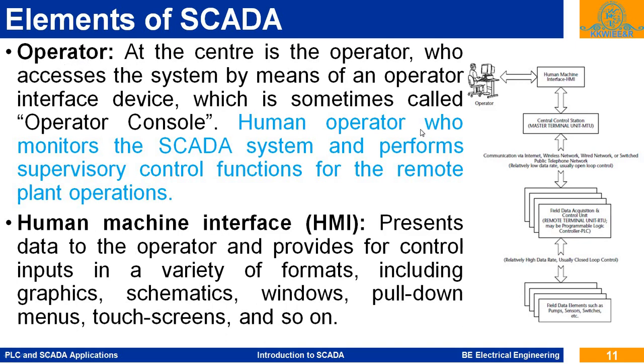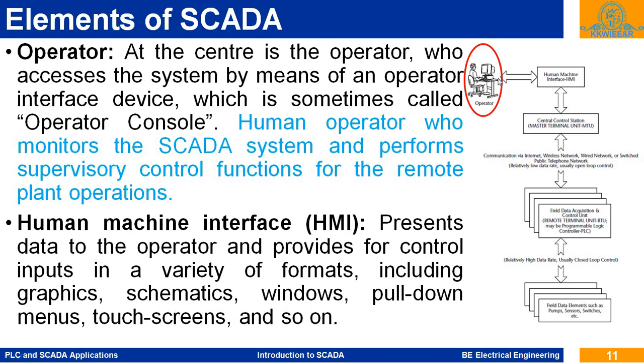Okay, so operator. At the center is the operator who assesses the system by means of an operator interface device, which is sometimes called an operator console. Nowadays, in the load dispatch center or in the power generation utility, there are large screens on which they can monitor all the process parameters.